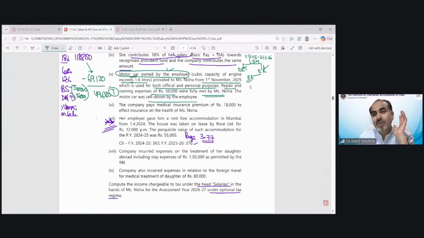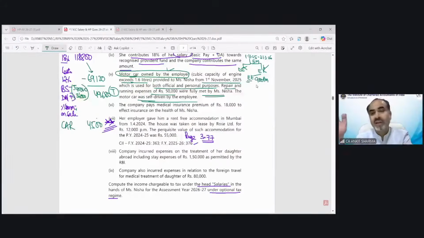The taxability would be 900 rupees per month. Driver has not been provided because the car was self-driven. So 900 rupees per month into 5, the taxable value of car would be 4,500 rupees.